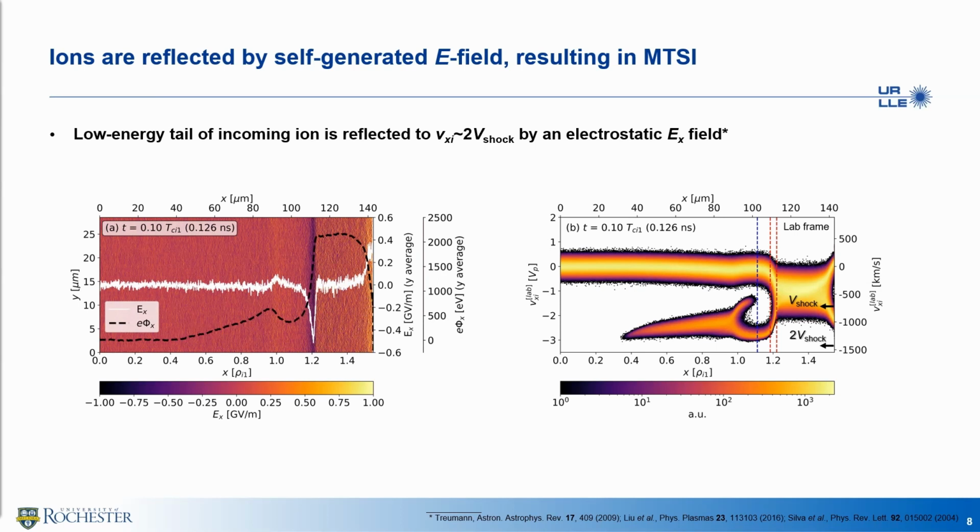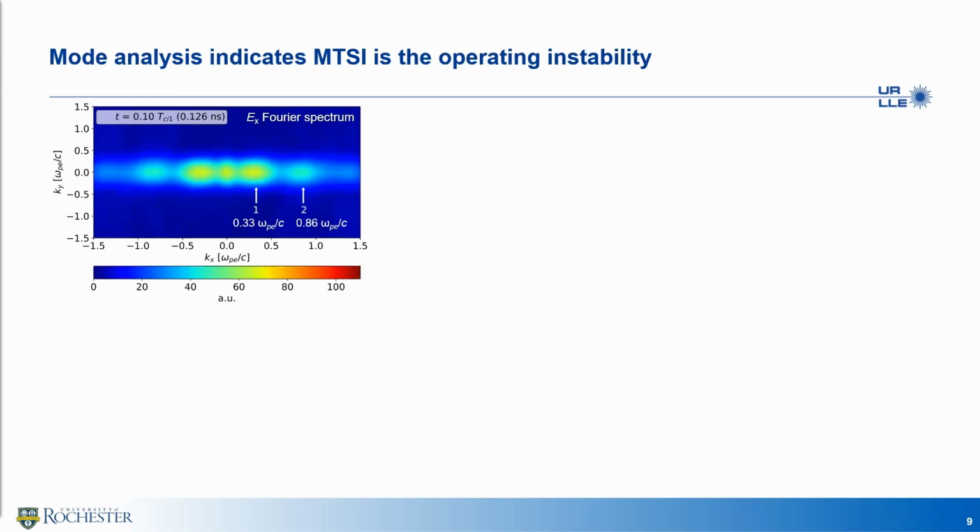To determine the operating instability, we did a mode analysis here in this slide. The upper left is the Fourier spectrum of Ex. Two clear non-zero modes, 0.33 and 0.86 omega PE/c, are observed. So where do they come from?